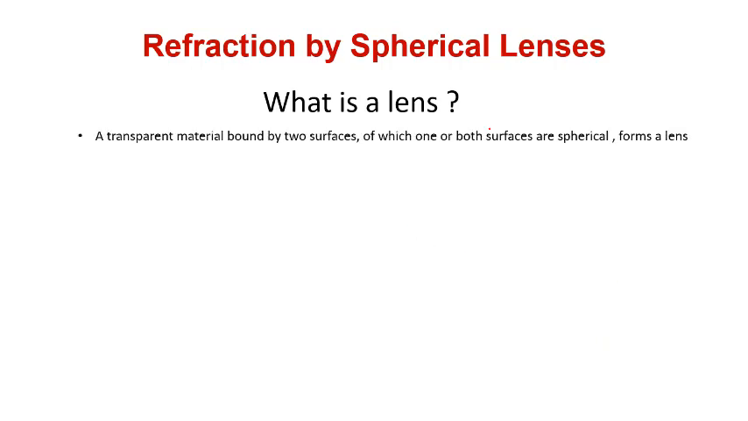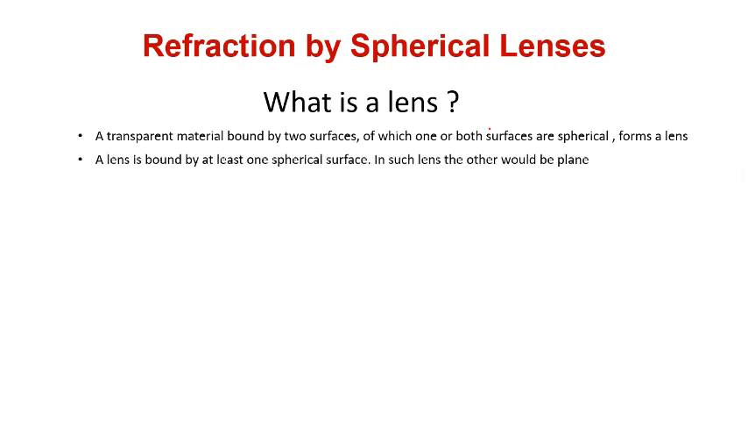Okay, so let us start with the new topic, refraction by spherical lenses, whose properties will be a little bit different from the spherical mirror. So let us see what a lens is. A transparent material bounded by two surfaces, of which one or both surfaces are spherical, forms a lens. A lens is bound by at least one spherical surface. In such a lens, the other would be plane.